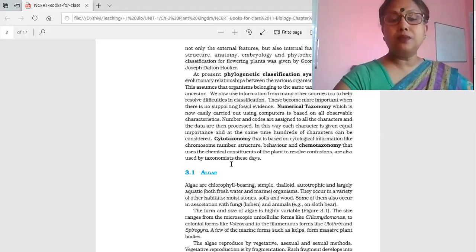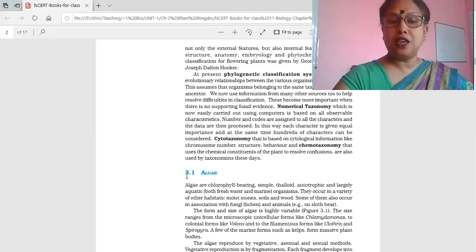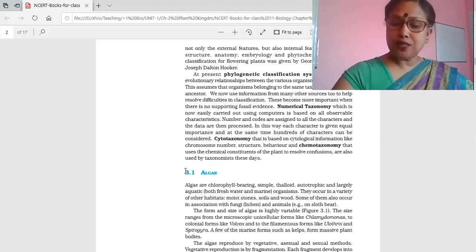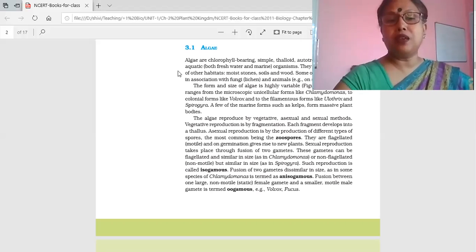As you know, the plant kingdom starts from algae, which is the first category in the plant kingdom. Then we will proceed to bryophytes, then pteridophytes, then gymnosperms, and then angiosperms. Now see, starting with algae, children, algae is aquatic in nature. They are green in color. They have chlorophyll, but the body organization is very basic, that is thalloid body organization, a thallus. You may find algae in fresh water as well as in marine water, both.